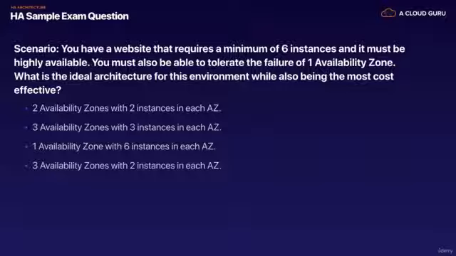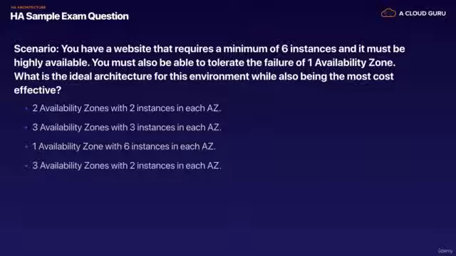So you might get some exam questions talking about highly available architecture. You might have a website that requires a minimum of 6 instances, and it must be highly available. You must also be able to tolerate the failure of one availability zone. So you're always going to need 6 instances, and you can tolerate one availability zone failing. What is the ideal architecture for this environment while being the most cost effective?